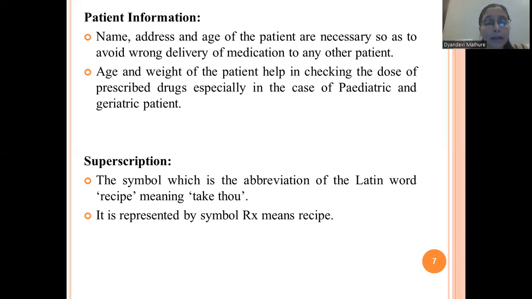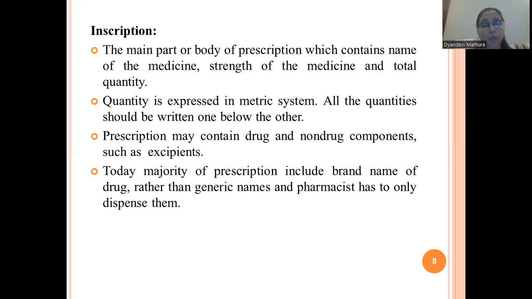So therefore, there is a part of prescription nothing but recipe, or it is called superscription. Means recipe is to be there of that particular medication or formulation. Now after superscription, the next part is inscription. Now superscription means recipe. So now what is meant by inscription?